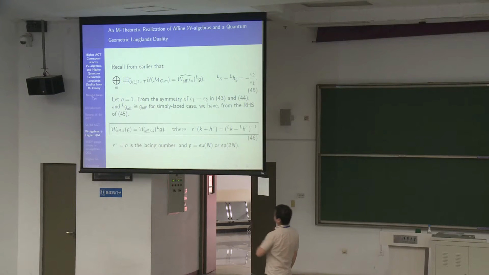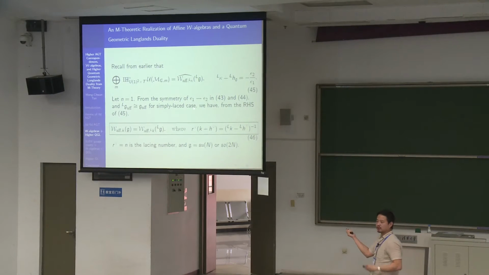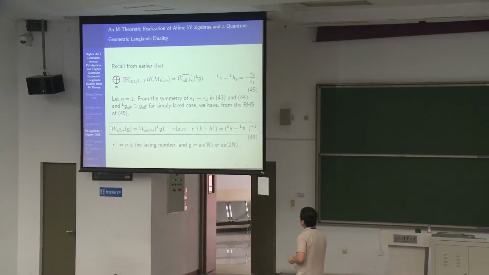And so one more thing is that in simply laced cases, okay, the Langlands dual affine algebra is isomorphic to the usual affine algebra, and so it means we can write this. We can write out this identity, the other same. Okay? There's a flip here because this thing here is actually this ratio. So you just flip the ratio, it's just the inverse of the other. This RV is put here formally because in the non-simply laced case, this RV would be this n number that we see later on. But in this case, it's just 1.